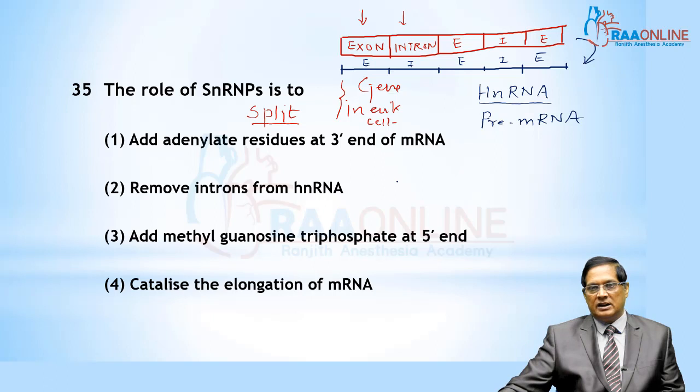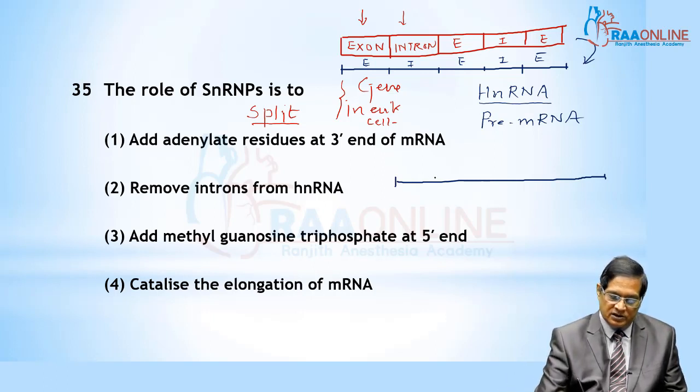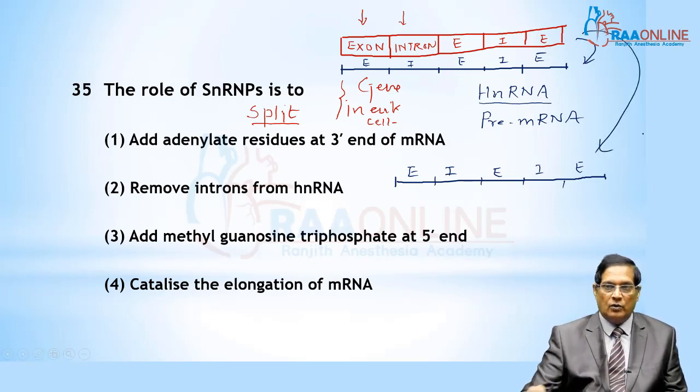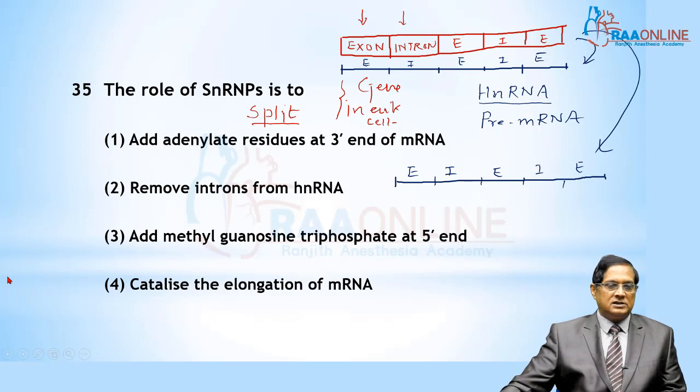Now, one more activity is there: processing of hnRNA is a must. Processing means removal of introns. These are exon, intron, intron, then exon; they are alternately arranged. This is synthesized by this one. So during the processing, these introns are removed.